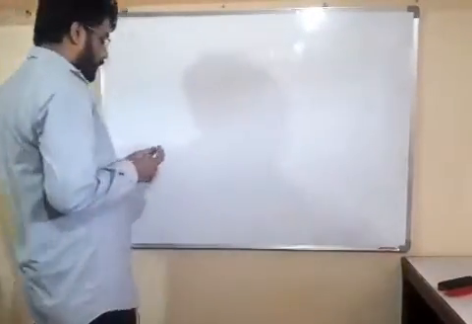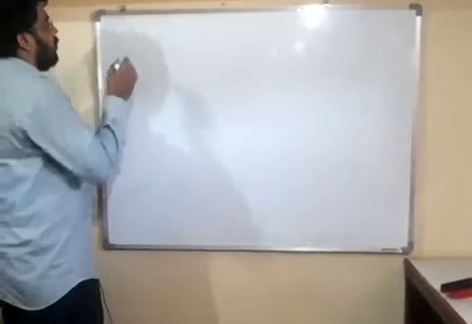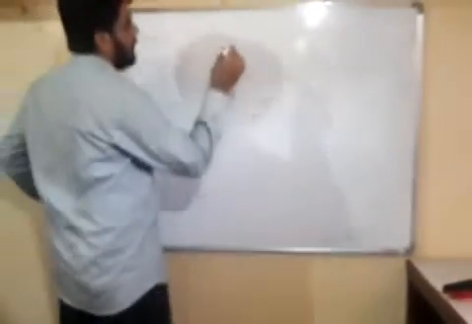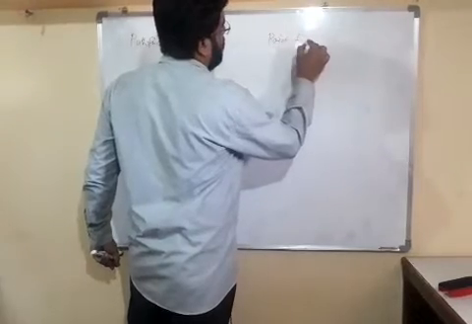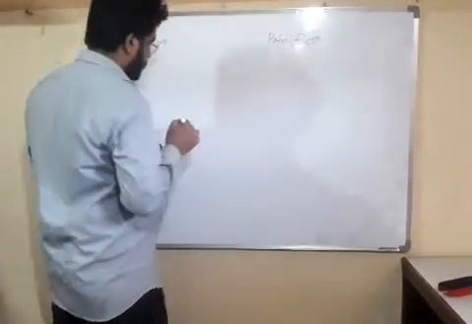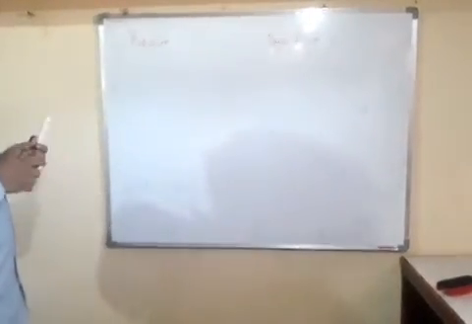Dear friends, there are two types of function. One is path function and the second one is point function. What is path function, friends?